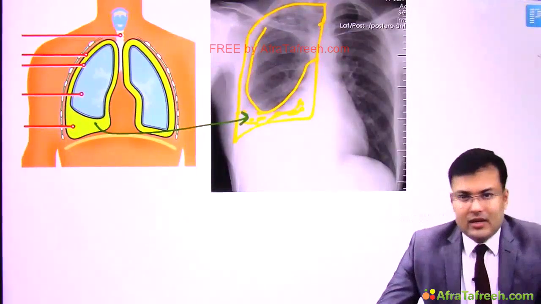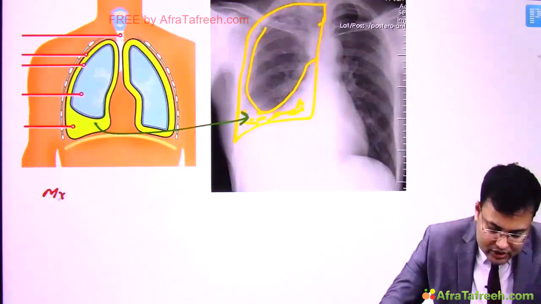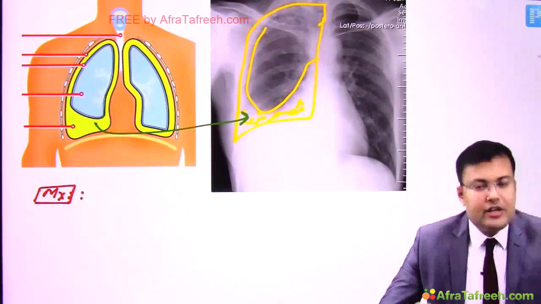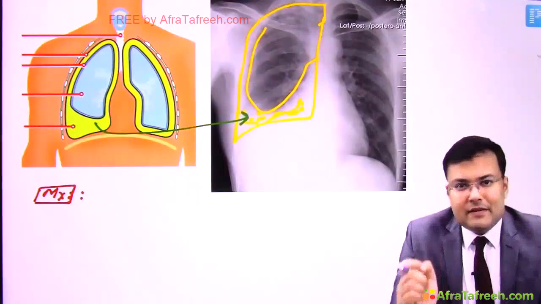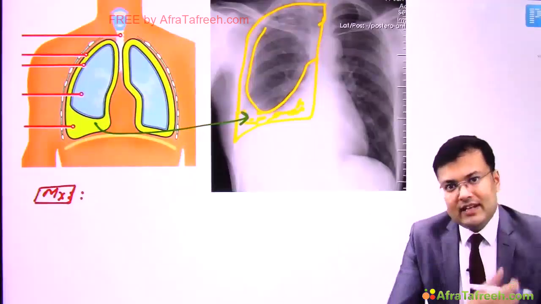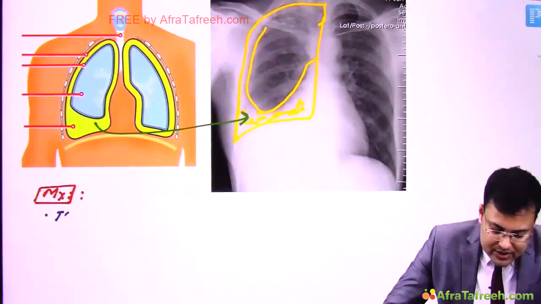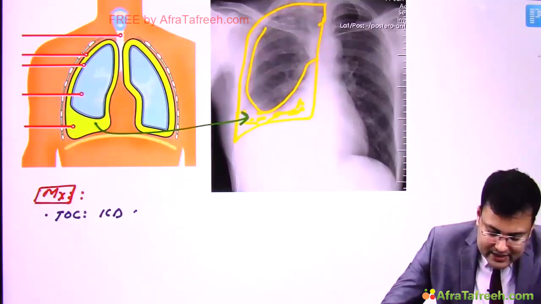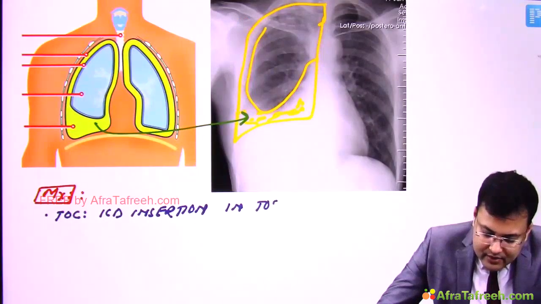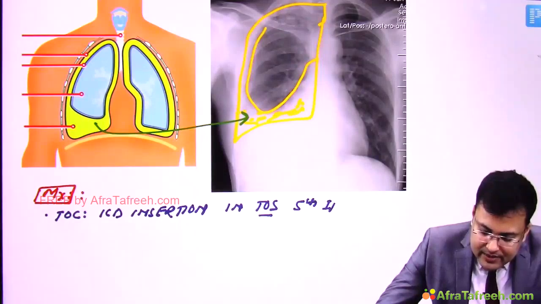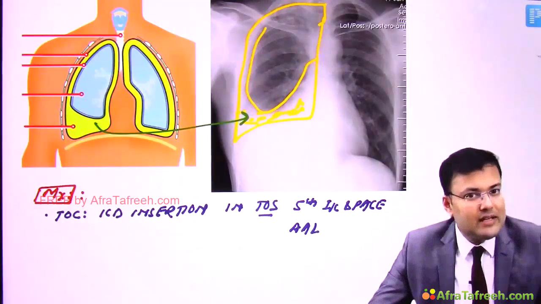Now how are we going to manage? The management is dependent on the cause. Clear? But in majority of cases, what is the treatment of choice? We have to insert the ICD. So where exactly? In fifth intercostal space, in triangle of safety, in anterior axillary line, right? So management depends on the cause, but the treatment of choice in majority is ICD insertion in triangle of safety, in fifth intercostal space, in anterior axillary line. So this is how we manage pleural effusion.